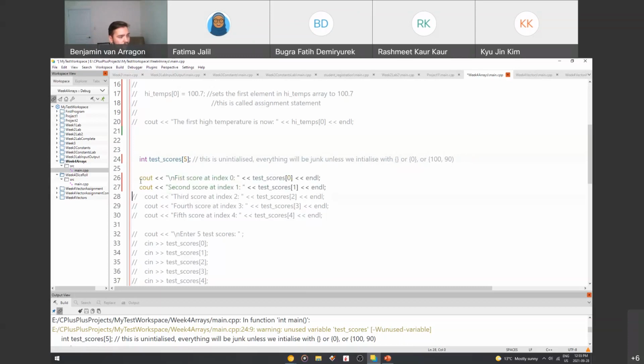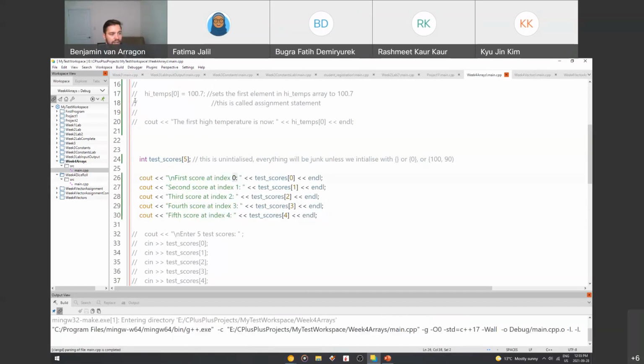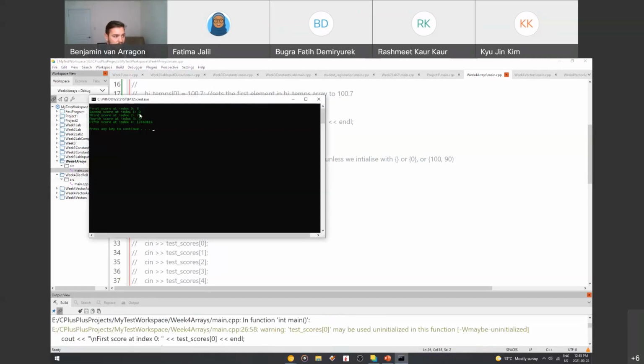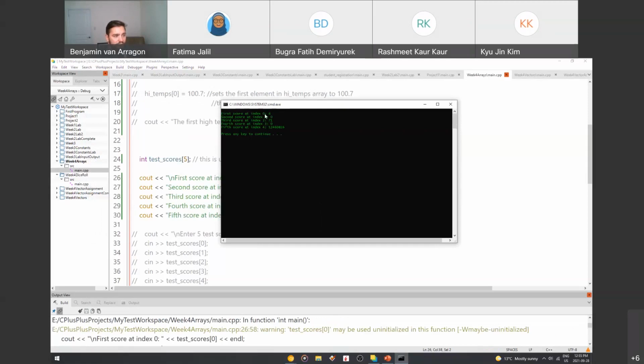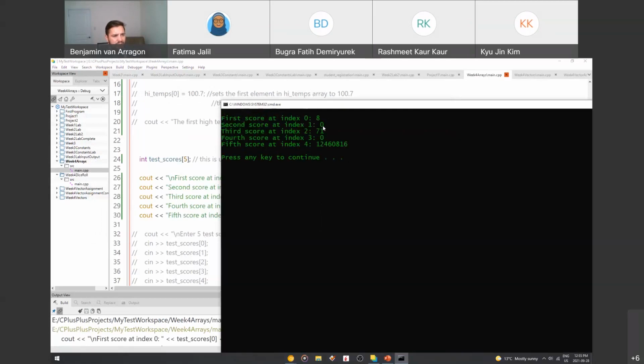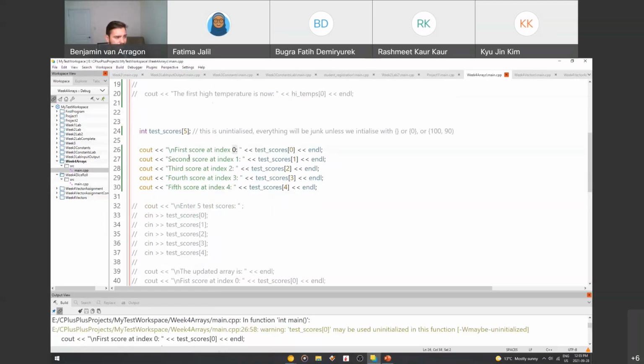So we're just going to uncomment these couple of lines. What these are doing is printing what our first score is at index 0, 1, 2, 3, and 4. So I'll just do Control F5, and let's see what we get. You can see the first score at index 0 is 8, then 0, then 71, then 0 again. Then it's 1,246 or 12,460,816. So as you can see, it's always best practice to initialize our arrays because otherwise it'll just fill them with garbage data.